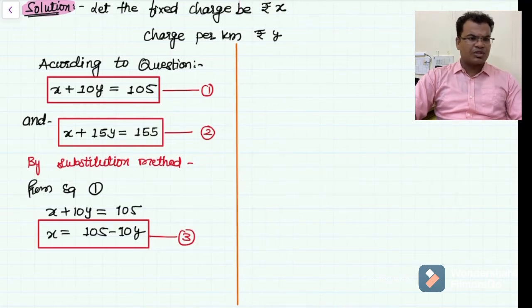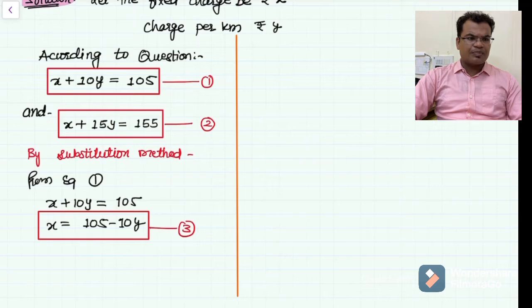Now guys, what is equation number 2 that we have been given? Equation number 2 is x plus 15y equals 155, and we'll put the value of x in this equation.